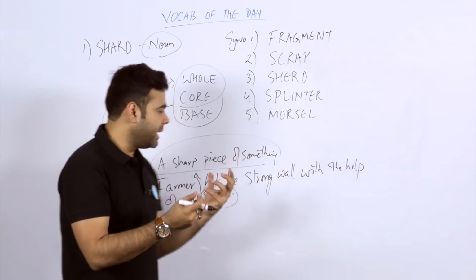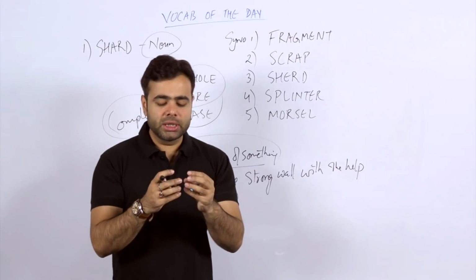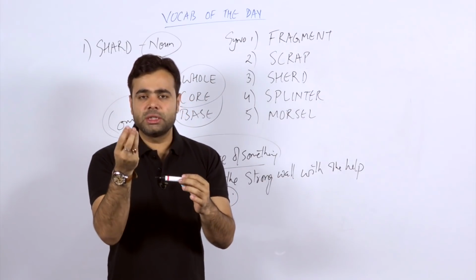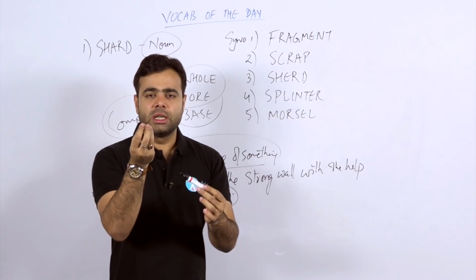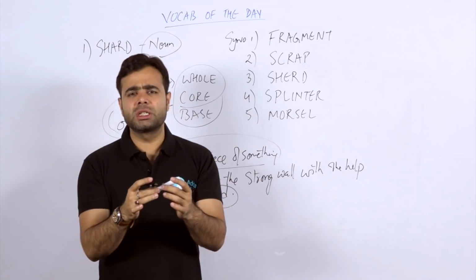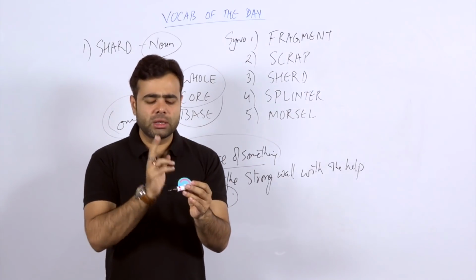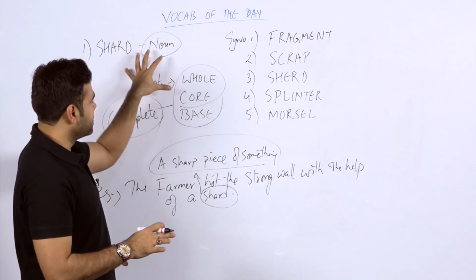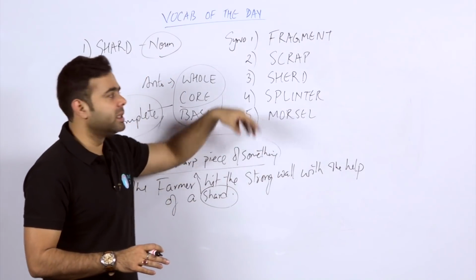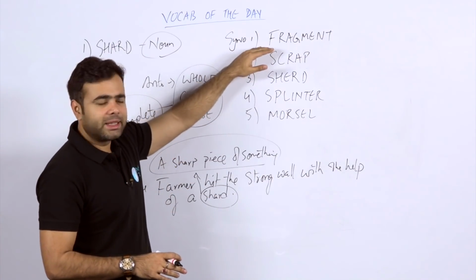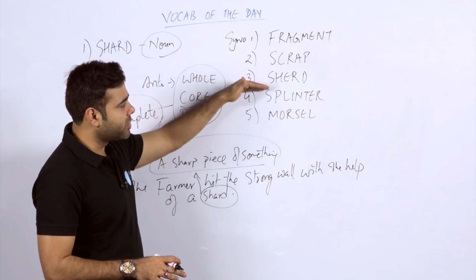So why I use the word a sharp piece of something? Because suppose this has been broken into pieces. So what you have got is some material, the substances, in the sharp form if it has been broken. So you can say that. So shard is used as a noun, not exactly as a tool in the literal sense. In other sense, you can use it as a tool. But the other sense and the literal meanings are fragment, scrap, sherd, splinter, morsel.